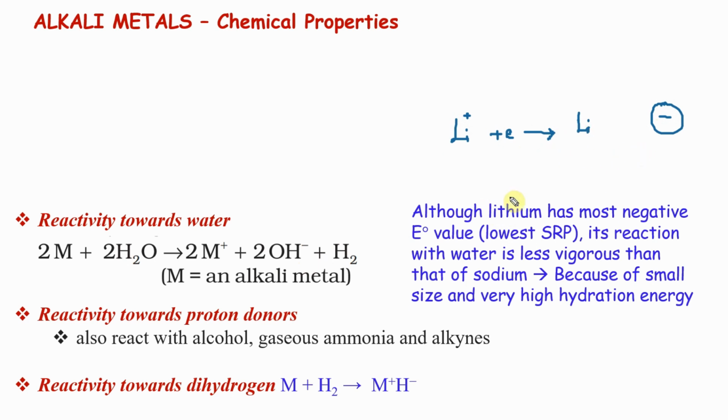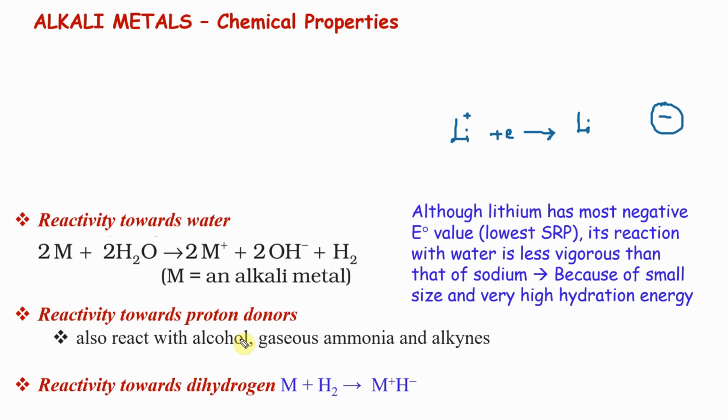Although lithium has the most negative E naught value, it means it doesn't love to be lithium. It loves to be Li plus. It wants to come back to Li plus. So what you would expect is that it has to violently react and go back to Li plus, because it doesn't want to go right side, it wants to go left side. But the reaction is less vigorous than that of sodium. We saw that sodium's E naught value is more positive than this one. That's because of the small size and very high hydration energy. Statement question again.